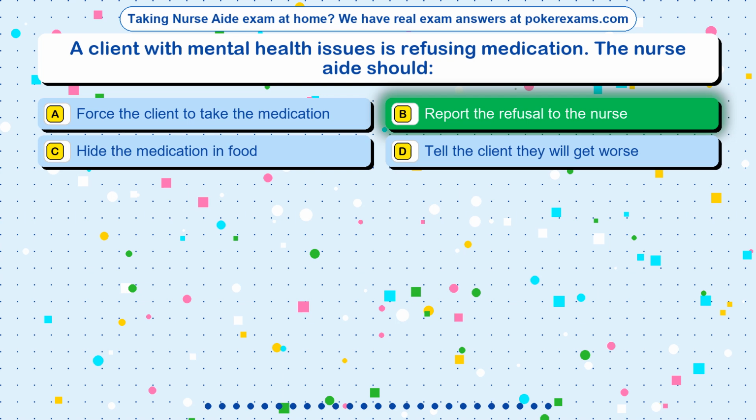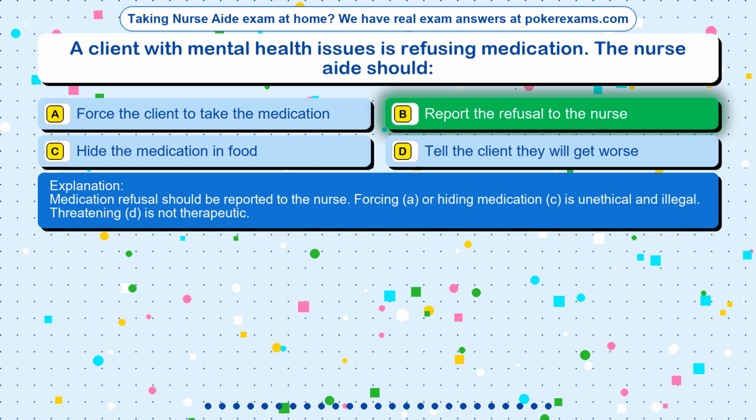The correct answer is option B. Report the refusal to the nurse. Medication refusal should be reported to the nurse. Forcing (A) or hiding medication (C) is unethical and illegal. Threatening (D) is not therapeutic.